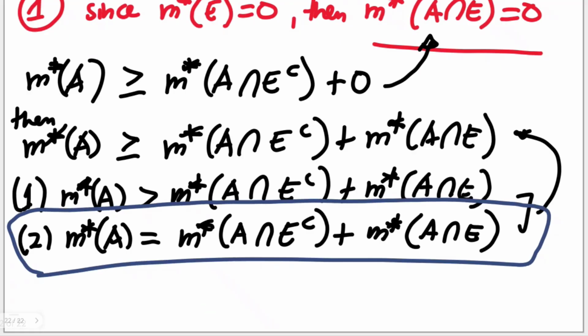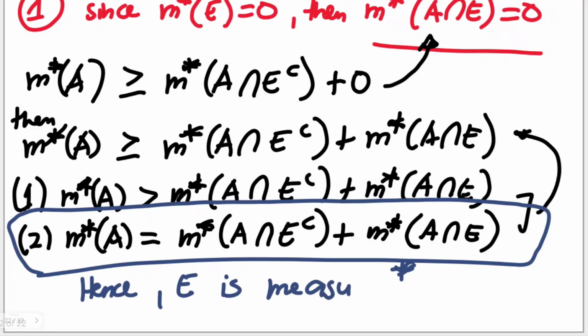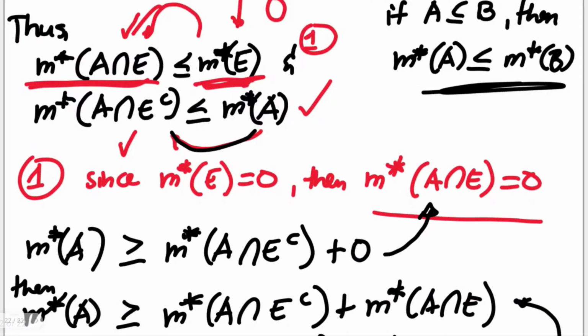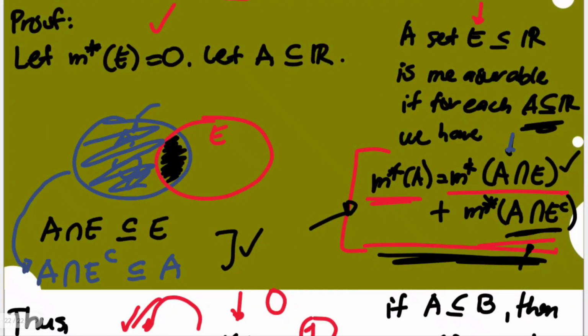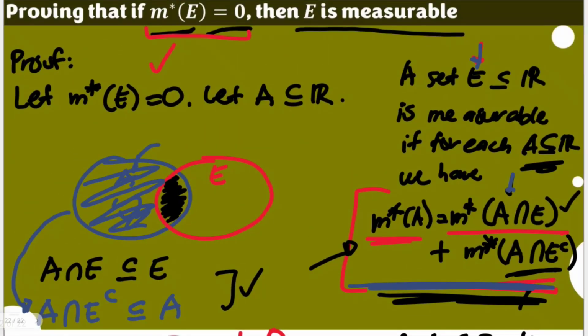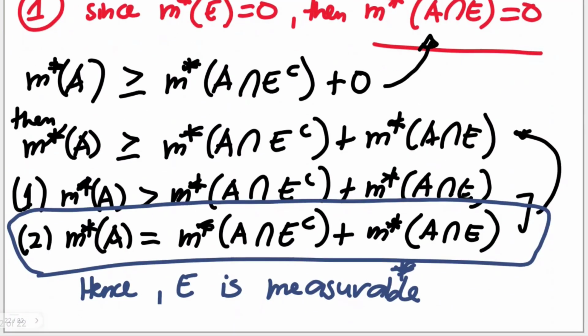Just this statement alone, we can now say that hence E is measurable. Why? Because this satisfies the definition that a set E is measurable if we can guarantee this one here. And these are all possible starting with the assumption that the Lebesgue outer measure of E is equal to 0. And all of this tells us that again E is measurable. Don't worry about these two situations. We just want to see this for us to claim that E is really measurable. That's it for the proof of this statement.